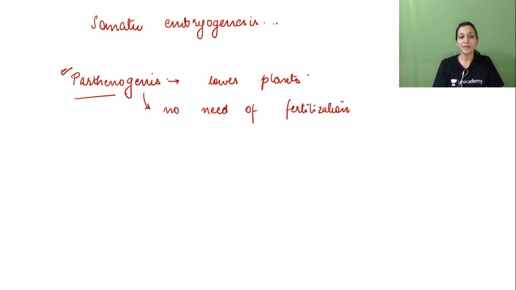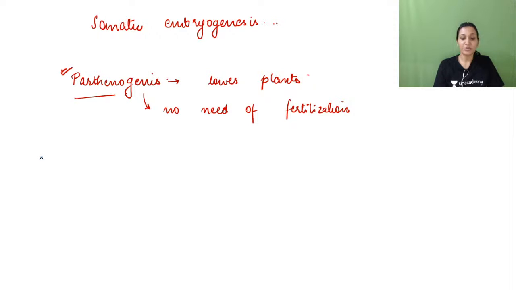So what is somatic embryogenesis? It is defined as development of an embryo derived from somatic cells, right? No germinal cells are needed. Somatic cells used for formation of an embryo is somatic embryogenesis. But under proper environmental condition, proper artificial in vitro condition, that is the prerequisite. Otherwise, it cannot occur. It is a very significant process in plant tissue culture and it offers a rapid large scale propagation system that is useful for many industries, right?